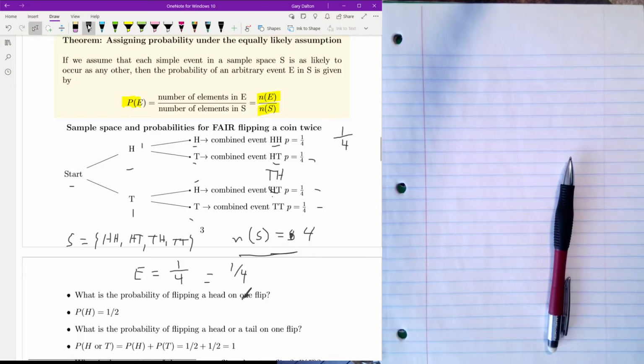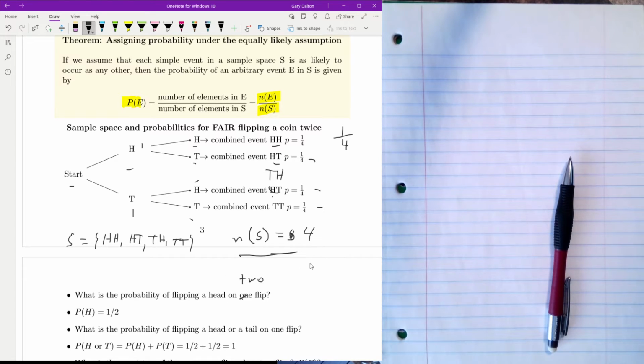I seem to have a little bit of an error here. I'm not quite sure where my error is, so I'm just going to erase some of this right here. And I'm going to change this to what is the likelihood of flipping a head on 2 flips, okay?